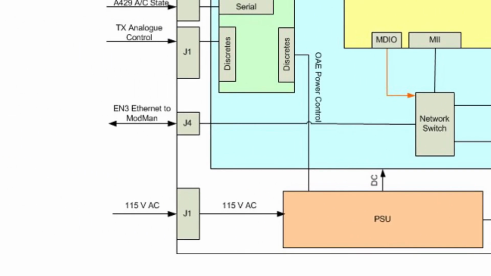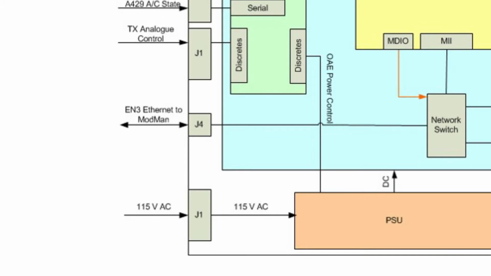On all systems, the CANDO communicates with the ModMan using an Ethernet interface. This interface is used for operational and BITE commands as well as GPS location information from the ModMan. The CANDO supplies operational status as well as BITE data for the antenna and itself back to the ModMan.